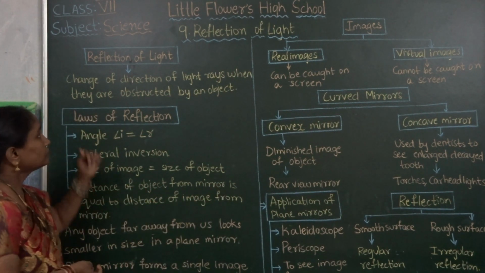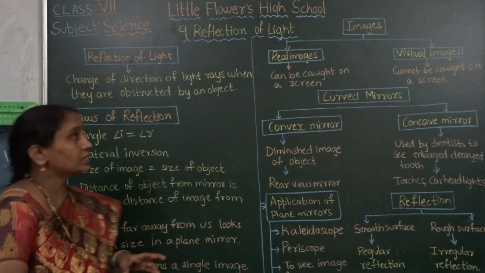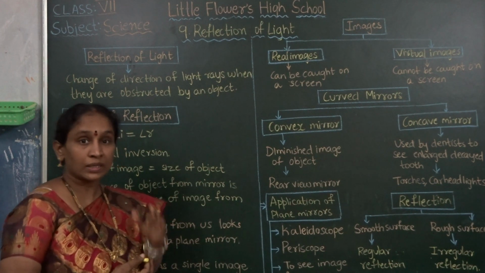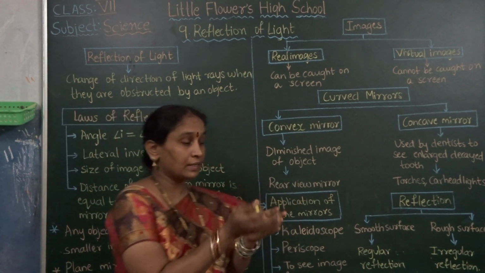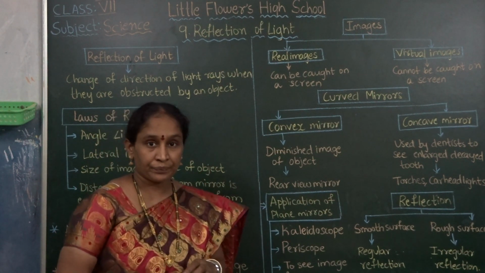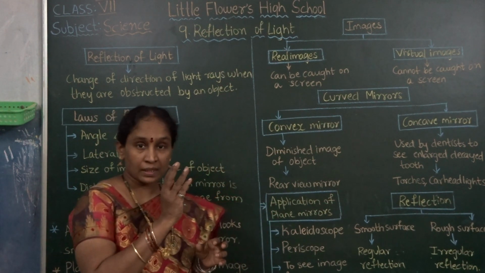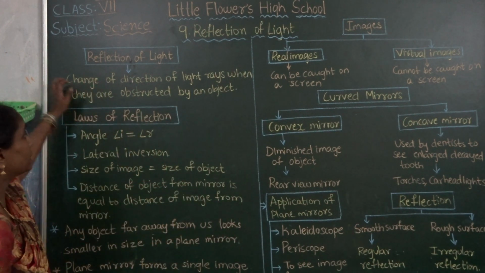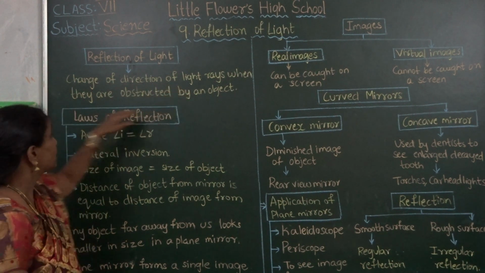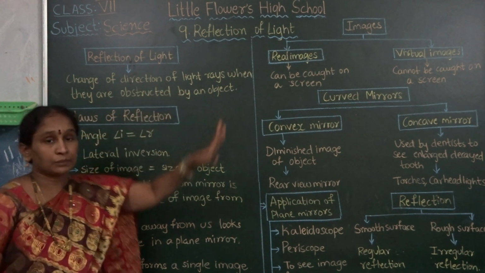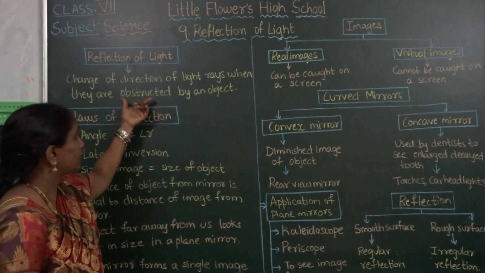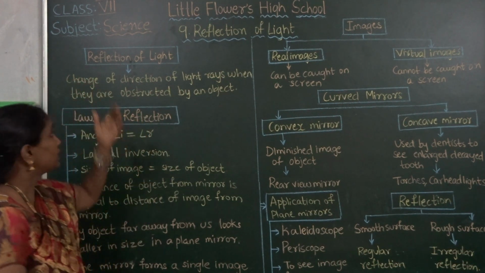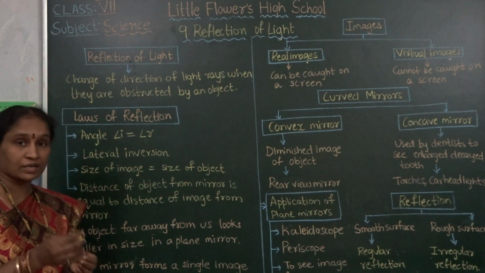Here, first, reflection of light. What is the meaning of reflection of light? Bouncing back of light rays when the light ray meets an obstacle. Bouncing back of light rays is called reflection of light. It is the change of direction of light rays when they are obstructed by an object. This type of movement, this process, is called reflection of light.